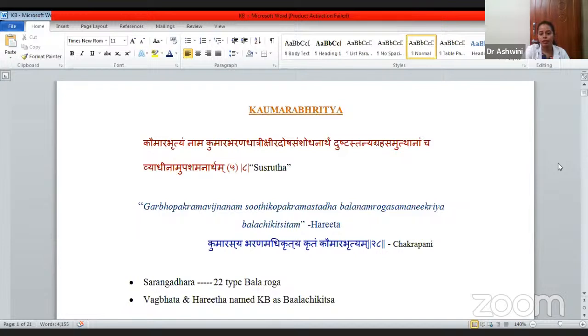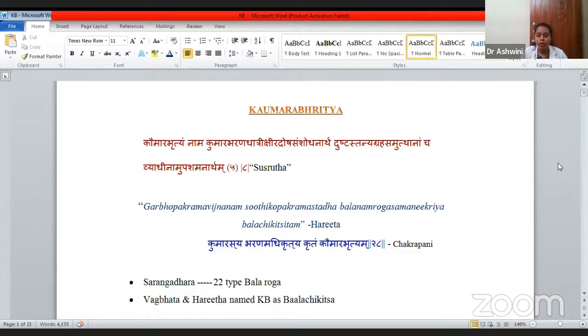Kaumarabhritya. First, we will deal with the definition. The most frequently learnt shloka is: Kaumarabhrityam nama kumarabharana dhatri kshira dosha samshodhanartham dushta stanya graha samutthanam cha vyadhinam upashamanartham. This shloka is taken from the Sushruta Samhita Sutrasthana first chapter. While reading this shloka, we will also learn the sthana from where they have taken it, so it will be easy for other points also.